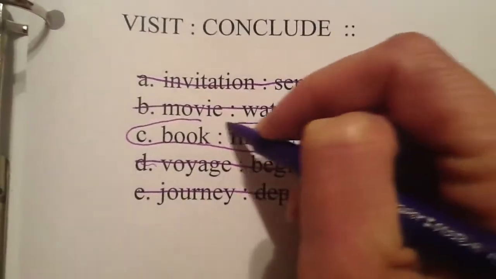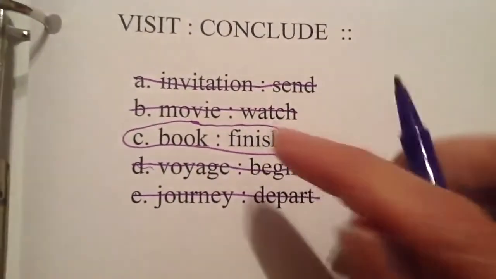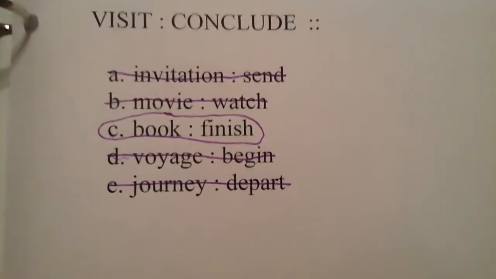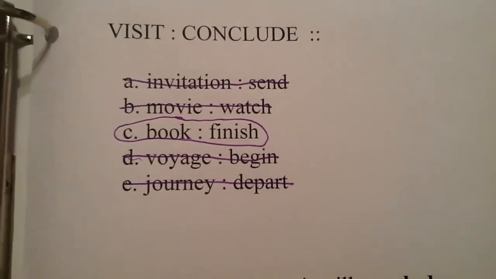Book is to finish. So remember, think about parts of speech. Look at the other options that are given to you for context clues when you're working on solving your analogies.